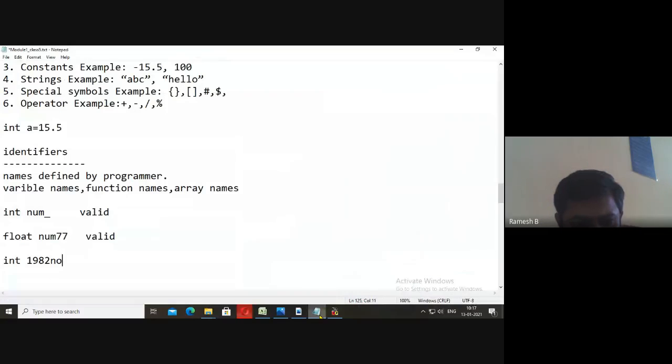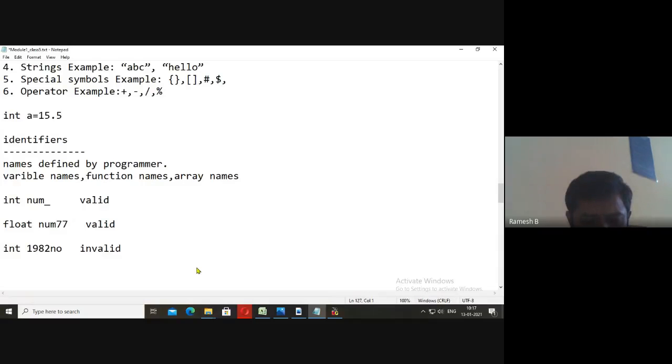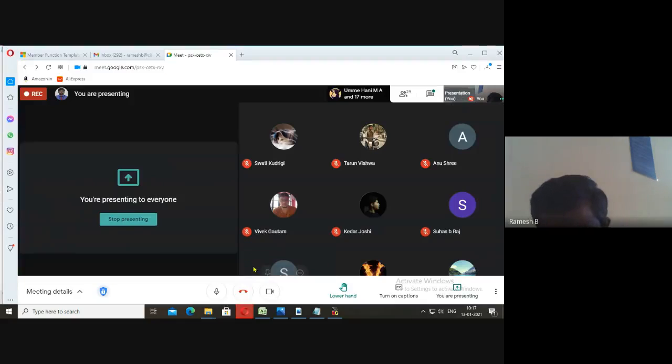You see that it is invalid. Now say int, let me tell you, underscore dollar symbol num. You tell me whether it is valid or invalid. Dollar num.